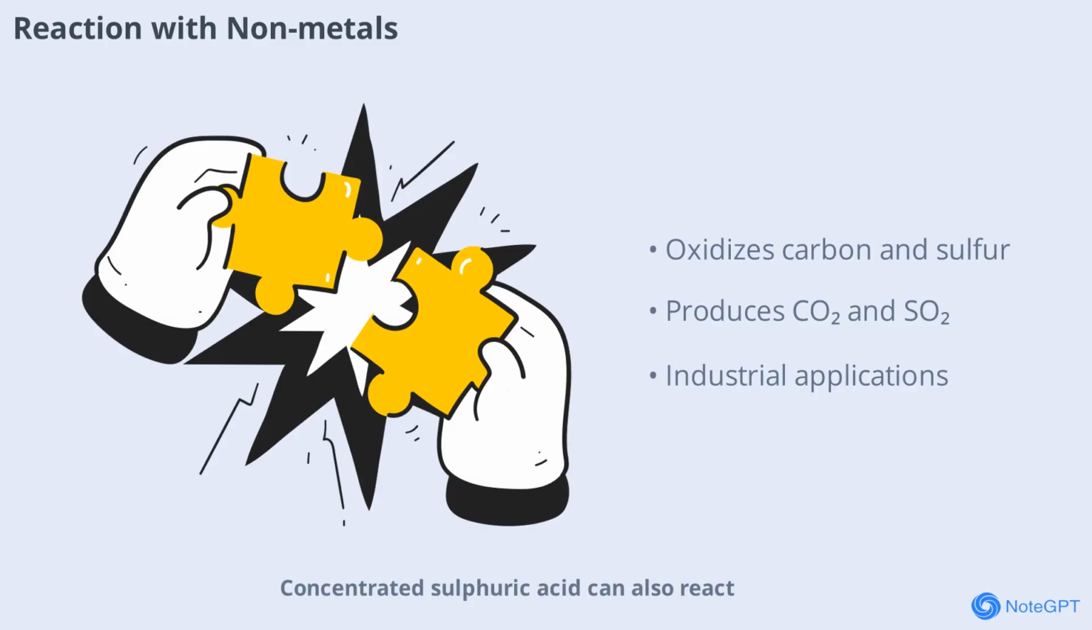Concentrated sulfuric acid can also react with nonmetals like carbon and sulfur. For example, it oxidizes carbon to carbon dioxide and sulfur to sulfur dioxide. These reactions demonstrate the strong oxidizing nature of sulfuric acid and are used in various chemical syntheses and industrial processes.